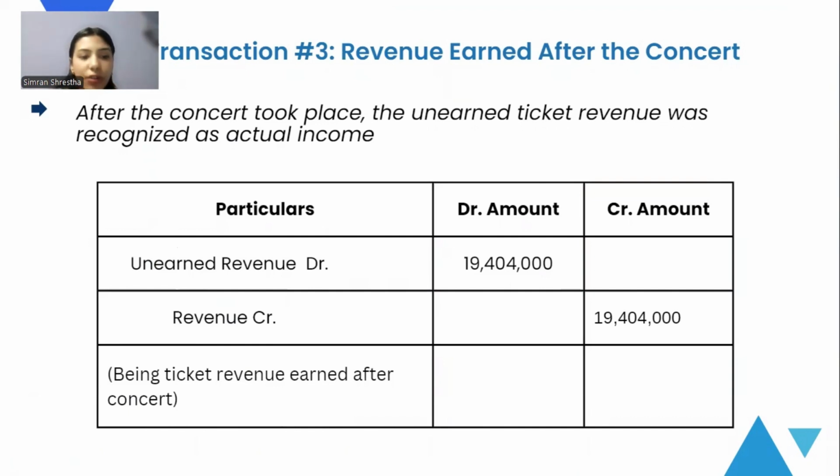The journal entry reversed here, as compared to earlier: unearned revenue was recorded as debit and the revenue was credited. This step is key because it reflects that the money was truly earned and it contributed to the profit of that particular period.